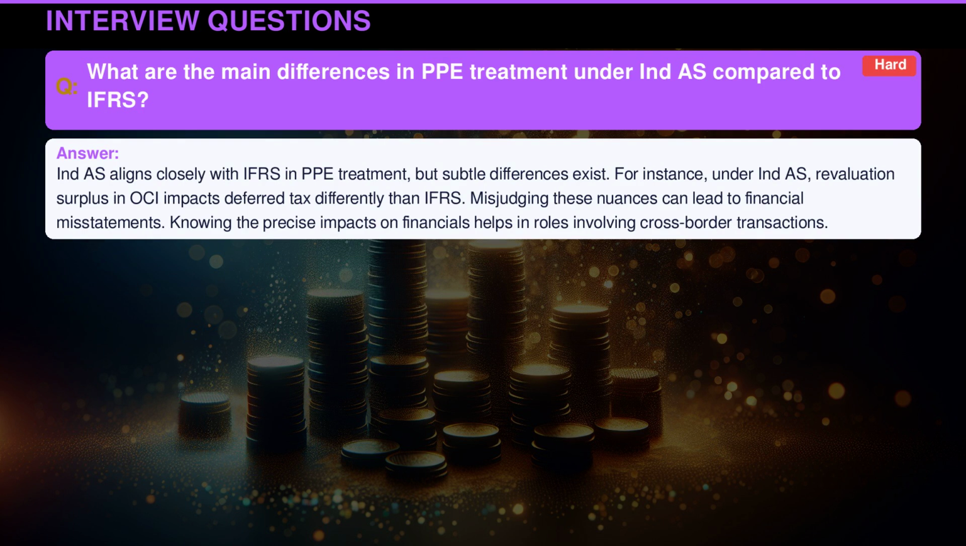Indian accounting standard aligns closely with international financial reporting standards in PPE treatment. But subtle differences exist. For instance, under Indian accounting standard, revaluation surplus in OCI impacts deferred tax differently than international financial reporting standards. Misjudging these nuances can lead to financial misstatements. Knowing the precise impacts on financials helps in roles involving cross-border transactions.